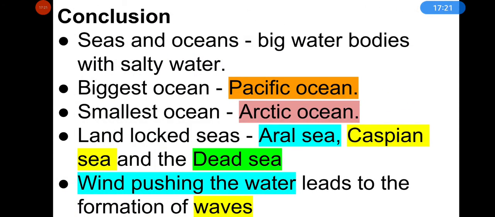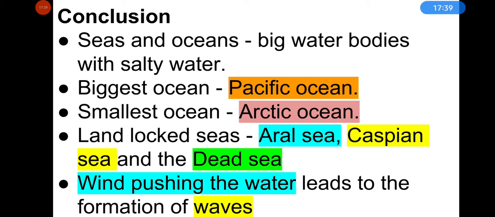Now let's revise what we have studied. We have studied about large water bodies, seas and oceans. Ocean is the biggest water body and seas are smaller than oceans. They have salty water, so we cannot use this water for drinking or for other purposes.